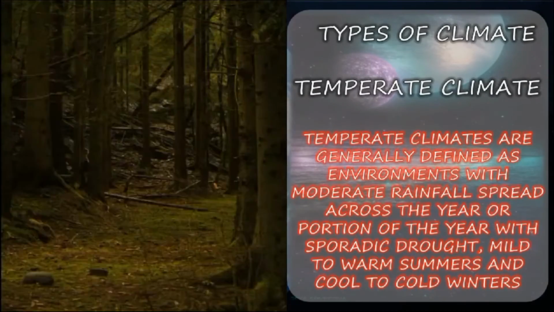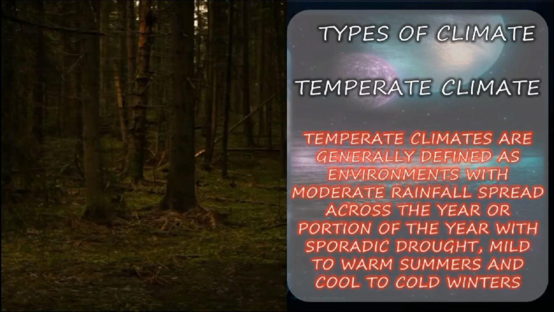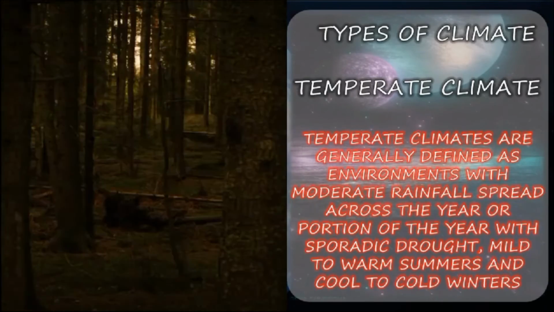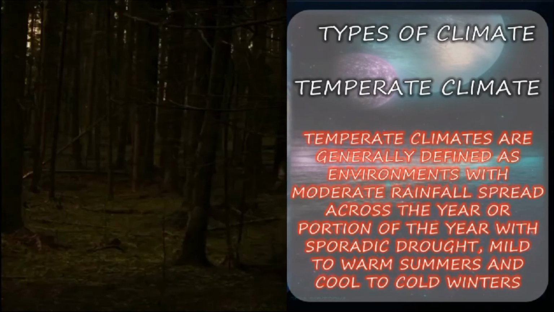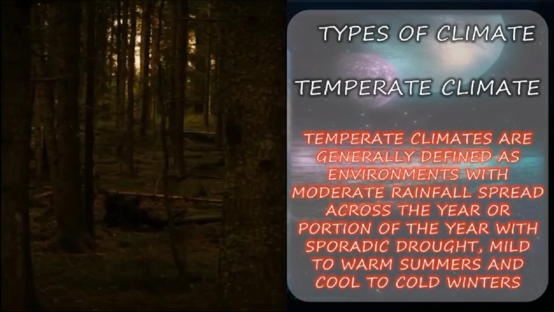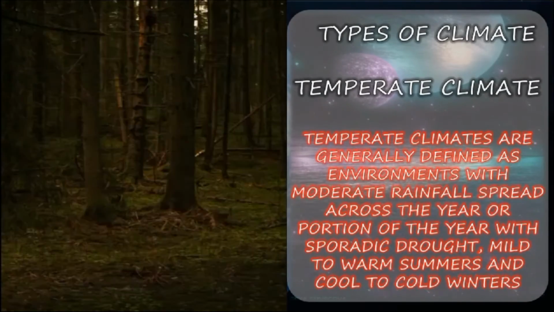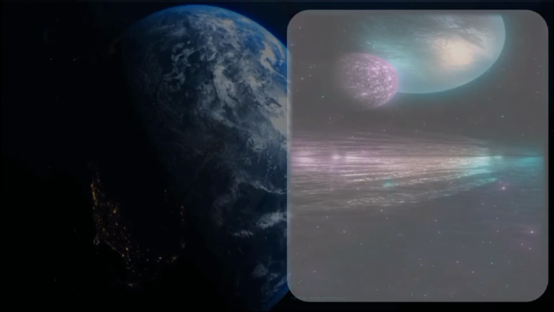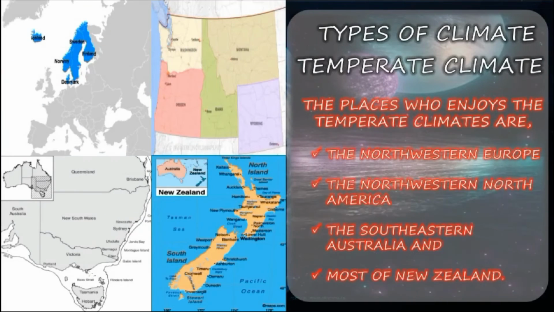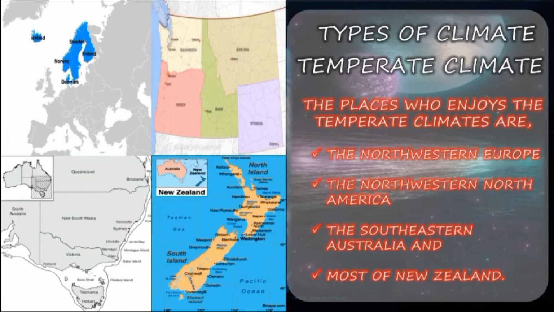Next, we are moving to temperate climate. Temperate climates are generally defined as environments with moderate rainfall spread across the year or a portion of the year, with sporadic drought, mild to warm summers and cool to cold winters. The places that enjoy temperate climates are northwestern Europe, northwestern North America, southeast Australia and most of New Zealand.